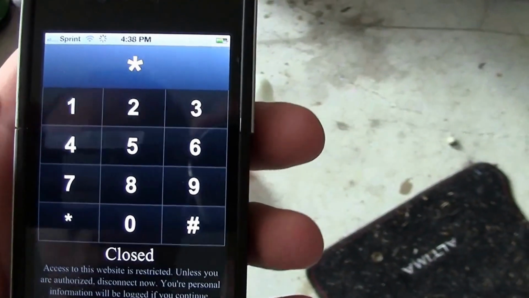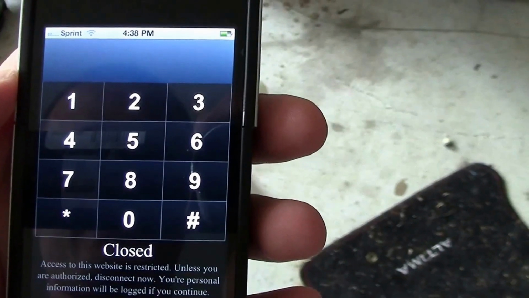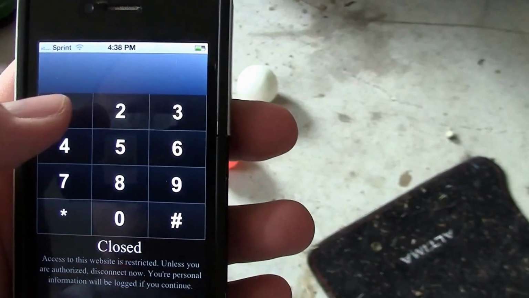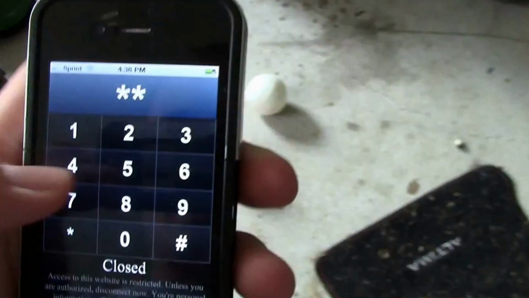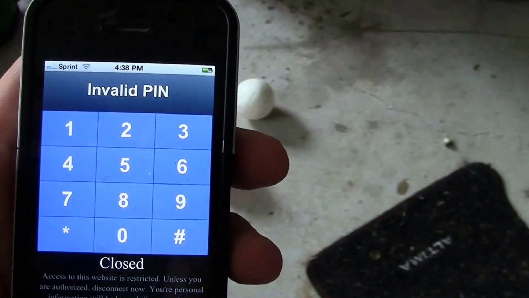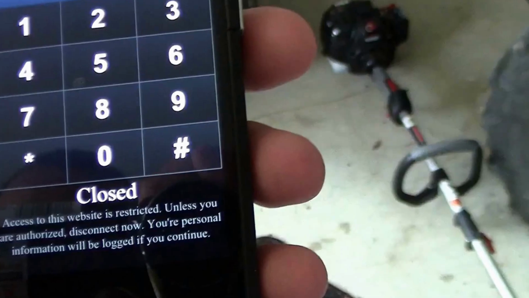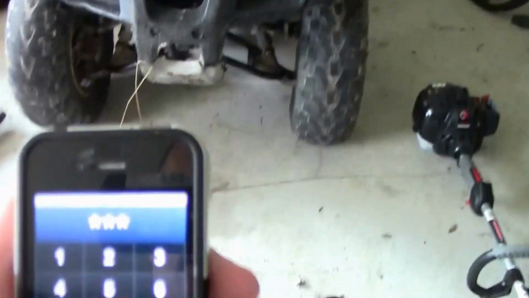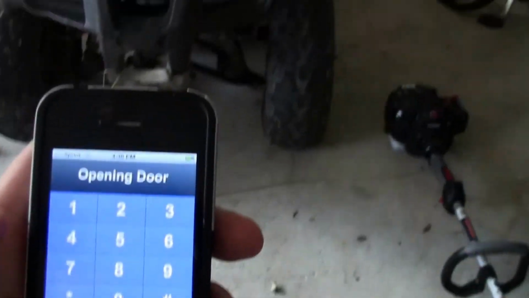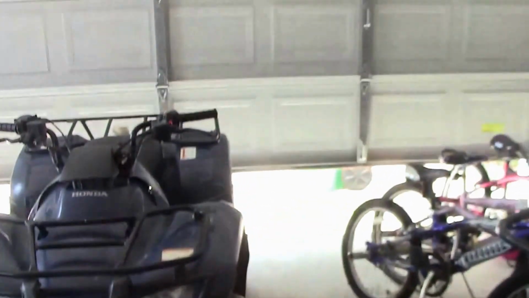You can see when you press a number, it'll time out after a moment, a lot like the keypads will. For starters, just put an invalid pin, get some feedback from it, invalid pin. And you can see the garage door is reporting as closed, and here it is closed. Put in a valid pin, and see it says it's opening.